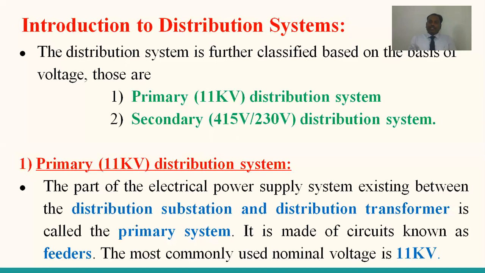This 11 kV is not suitable for utilization purposes. Consumers require only 415 volts or 230 volts. That is the reasonable or useful voltage for the consumer. But whatever voltage is carried by the primary system is not useful for the utilization purpose.